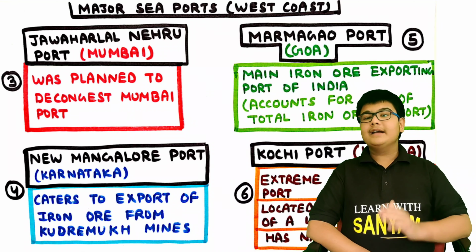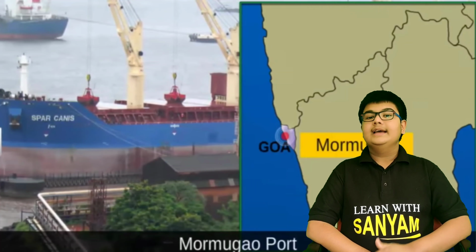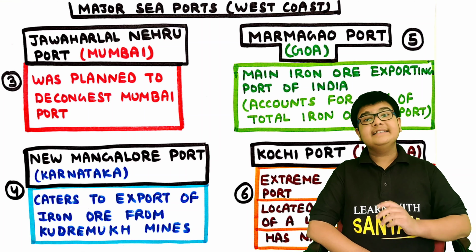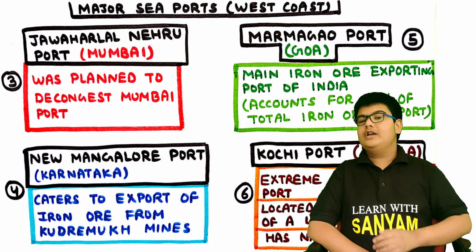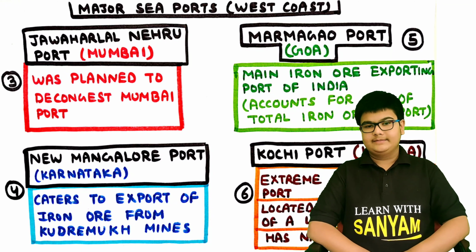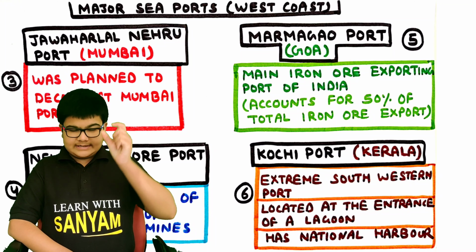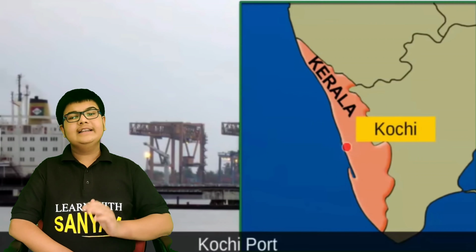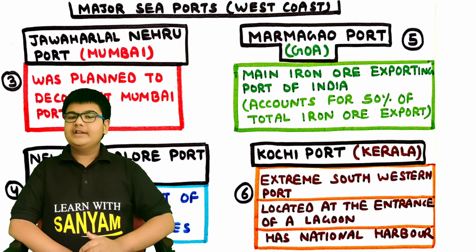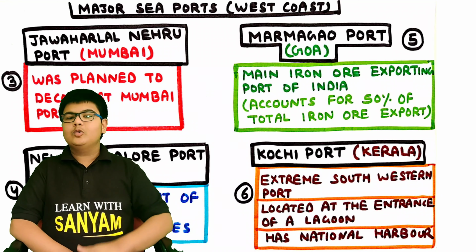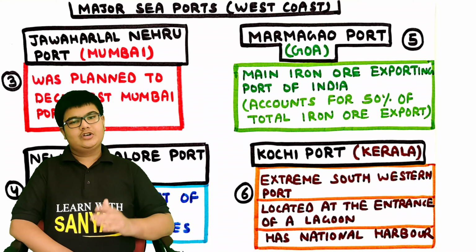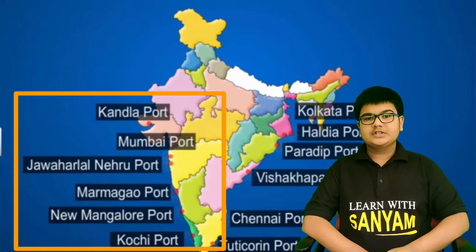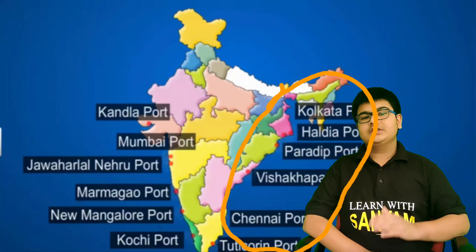Fifth, Mormugao Port in Goa. This is the main iron ore exporting port of India and it accounts for 50% of total iron ore export from India. Now on the extreme southwestern coast is the Kochi Port in Kerala. It is located at the entrance of a lagoon and it has a natural harbour. So this was all about the ports on the western coast, and now let's discuss the ports on the eastern coast.